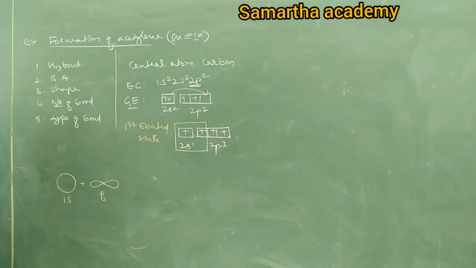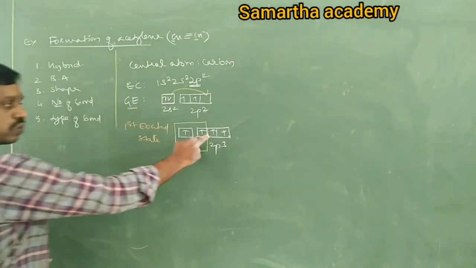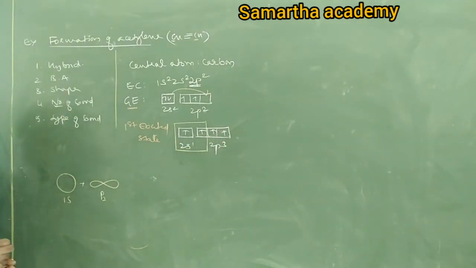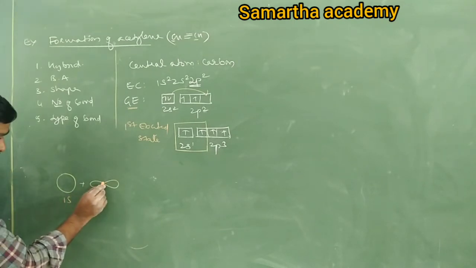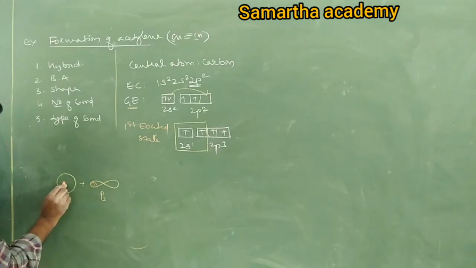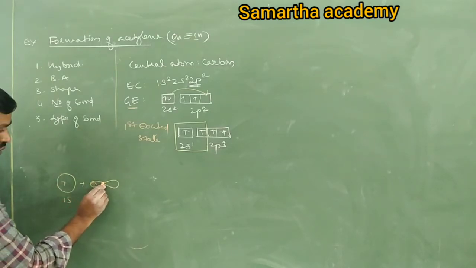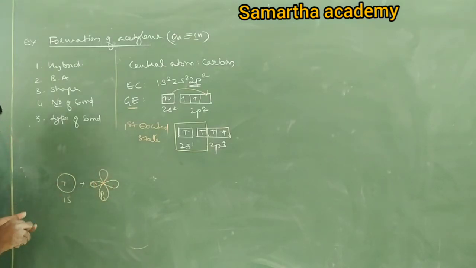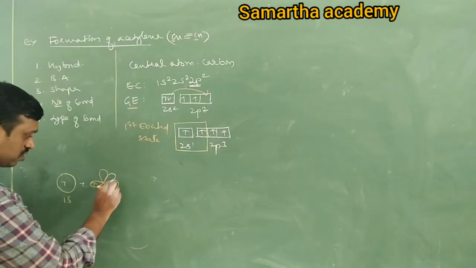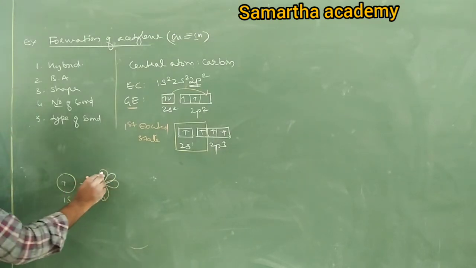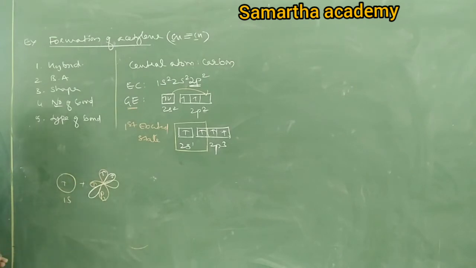But still, see, there are two, px and py orbitals. So they are what? Unhybridized. Therefore, those also I will write. This is one electron. But they have two more orbitals. This is one and one more is this. They also have unpaired electrons.